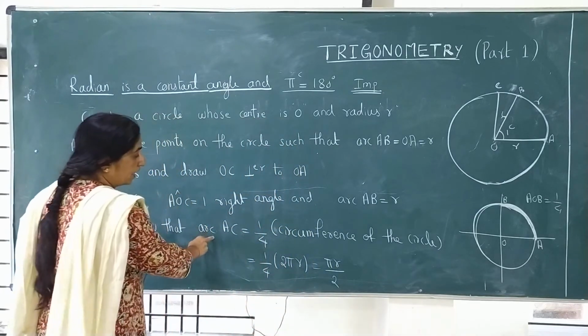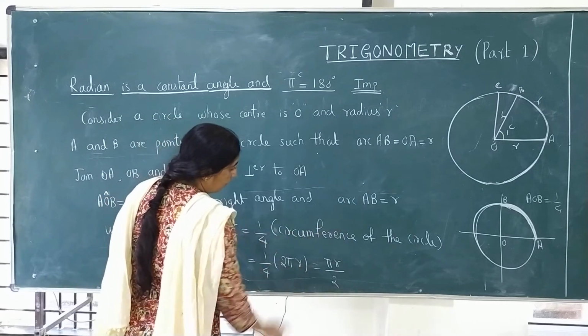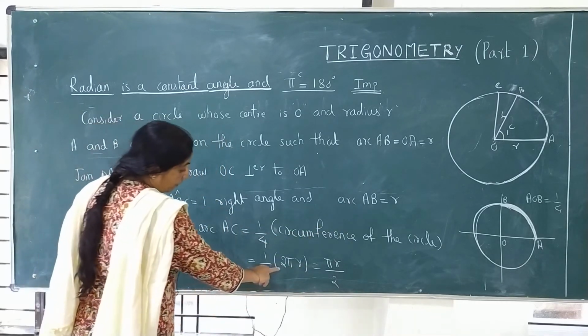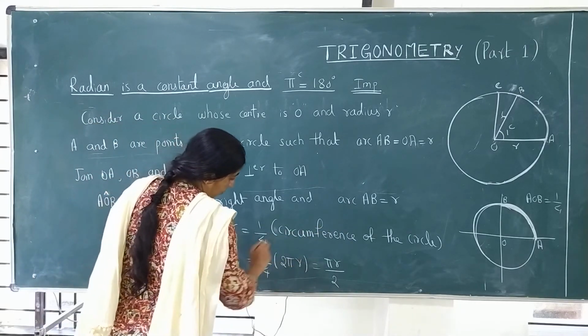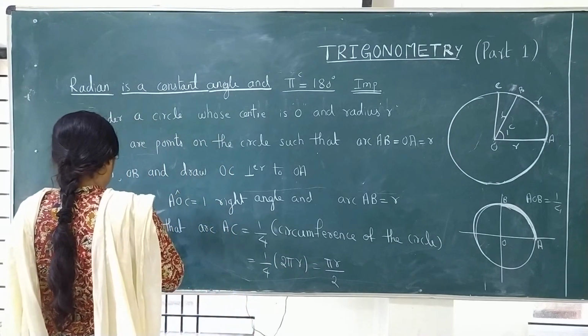So, we calculated that arc AC is equal to 1/4 of circumference of the circle. Circumference formula ಗೊತ್ತಲ್ರಿ, 2 pi r. ಇದನ್ನು ಸಾಲ್ವ್ ಮಾಡಿದ್ರೆ ನಿಮಗೆ ಏನು ಬಂತು? pi r by 2 ಬಂತು. ಸೊ, ಇದು ಕಂಟಿನ್ಯೂ ಮಾಡಿರಿ ಇದನ್ನು.